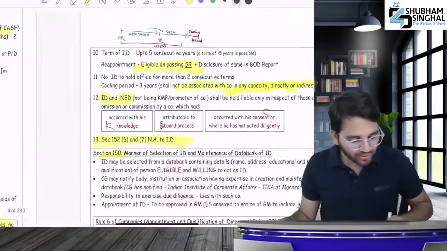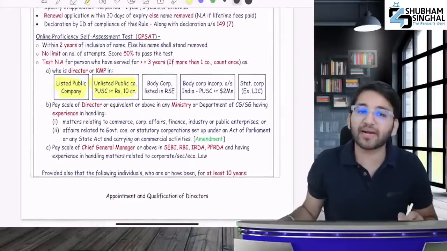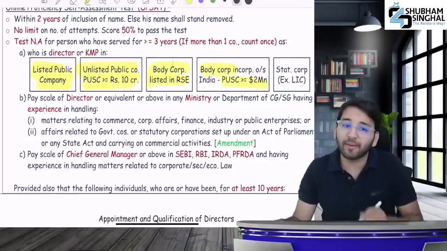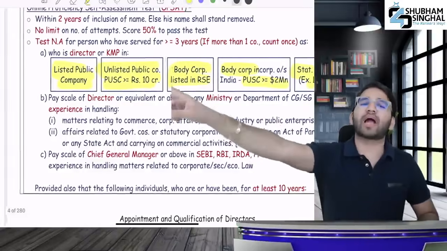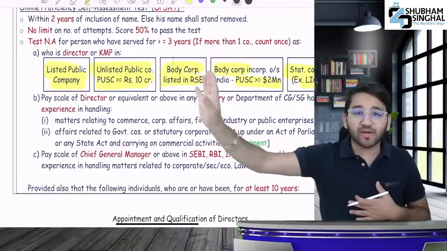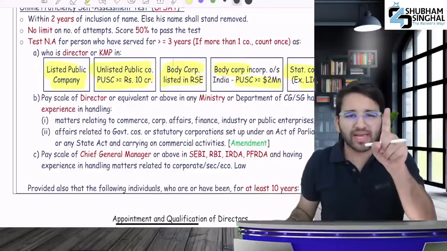Now we will see who all will be saved: if you are from a listed public company or unlisted public company with share capital 10 crore or more, the body corporate listed or unlisted, if paid up share capital is $2 million or more, or if it's a statutory corporation. If you are a director or key managerial person in any of these 5 for 3 years or more, then you will be exempted.